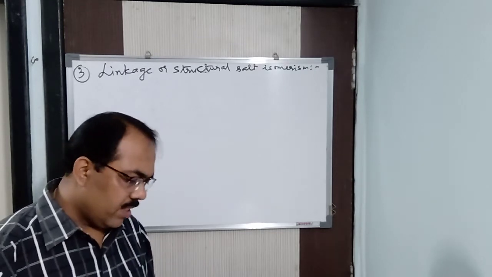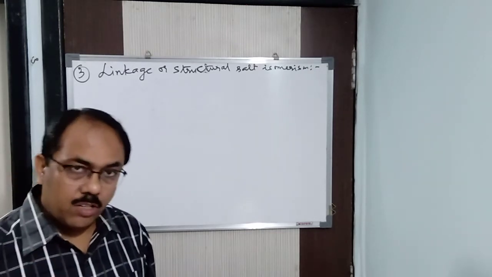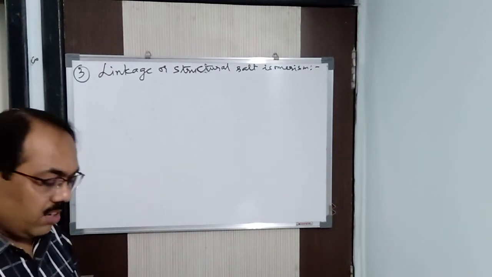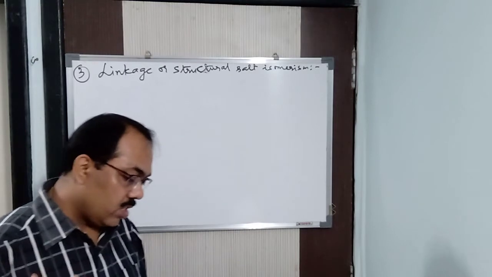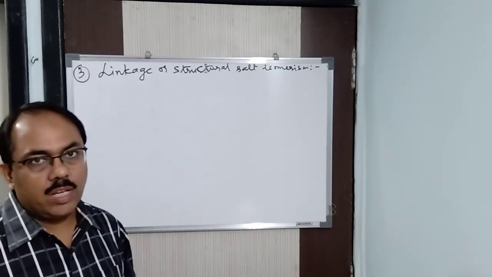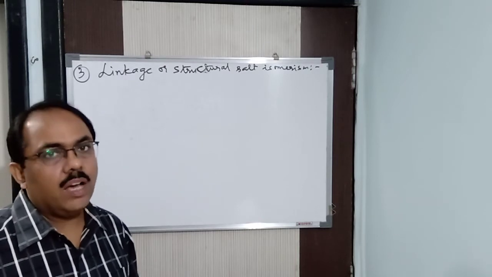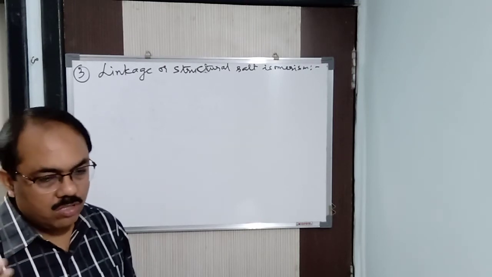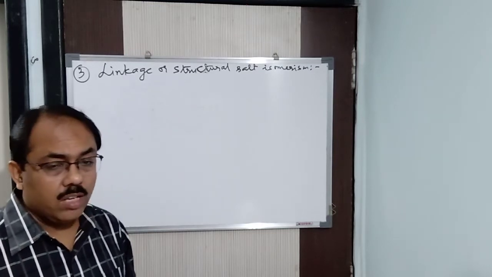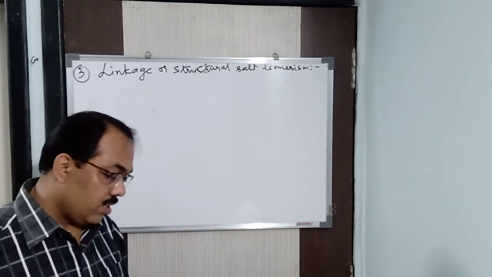So again I repeat the definition: the isomerism arises when the ligands have 2 different donor atoms for coordination with a central metal ion. Hence the phenomenon is known as linkage isomerism, or structural salt isomerism, so to say.